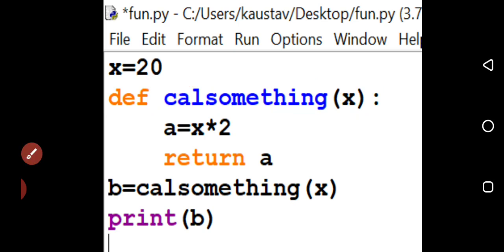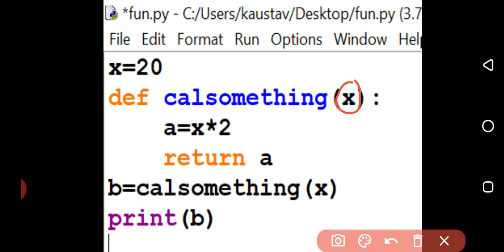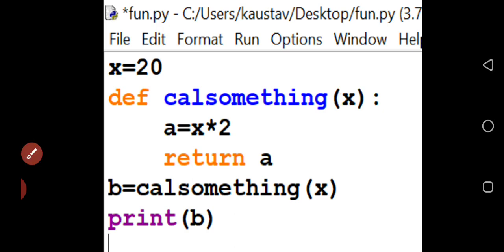Now inside the parentheses there is one variable, x. This is called the parameter. A parameter means the value that has been given to the function for doing some calculations or some other work. Now one question may arise in your mind: will a function always have a parameter? No, the function can be without a parameter, but the parentheses will obviously be there, because the parentheses are a symbol.